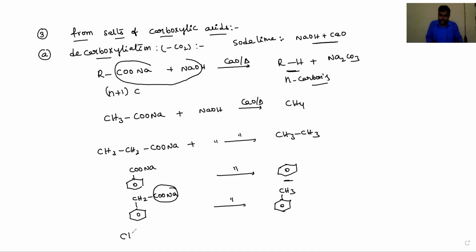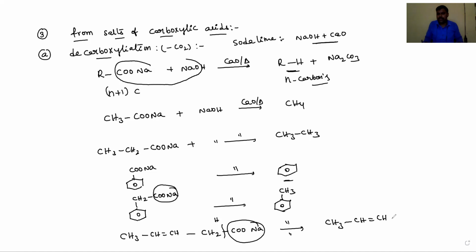For example, CH3-CH=CH-CH2-COONa, some organic compound like this, is treated with soda lime. Then the COONa group comes outside and hydrogen is added. The corresponding product is CH3-CH=CH-CH3, butene. So the corresponding hydrocarbons are the products. By using this method we can prepare the alkanes.